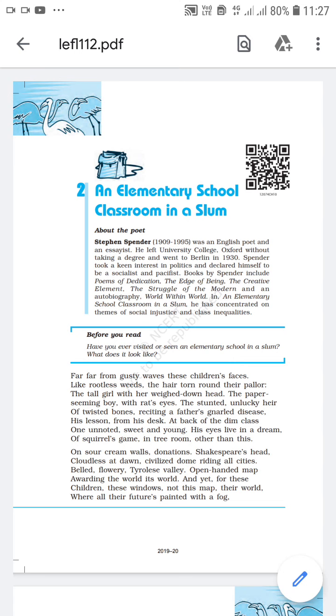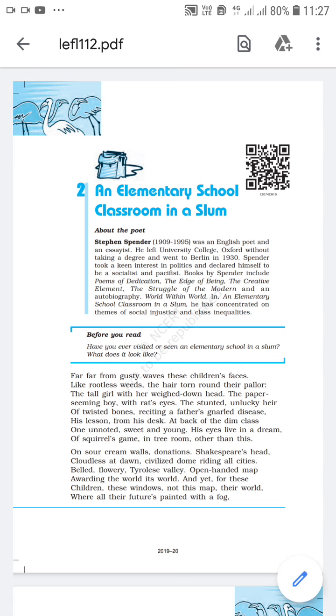The poet is saying, far, far from gusty waves these children's faces, like rootless weeds, the hair torn round their pallor. First of all, let's see the meaning of the words. Gusty waves. Gusty means stormy. Then there is a word torn. Torn means scattered. Pallor means pale faces.